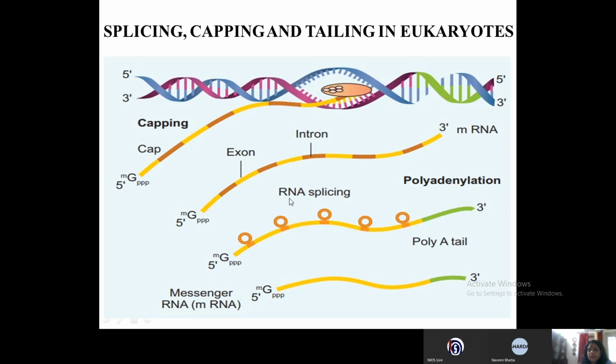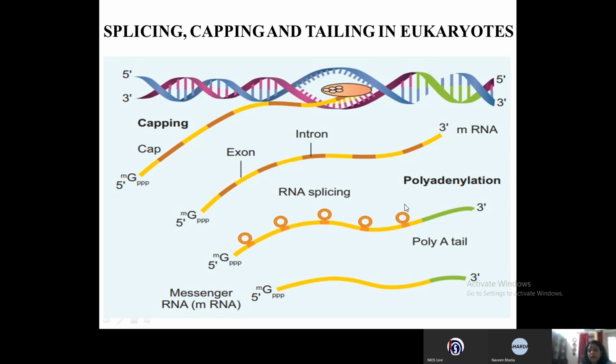hnRNA. Then it also goes through a process of splicing. In splicing, only exons have to be retained. That means the yellow portions have to be retained, and introns, which are denoted by the brown portions, have to be removed. So you can see how splicing takes place.